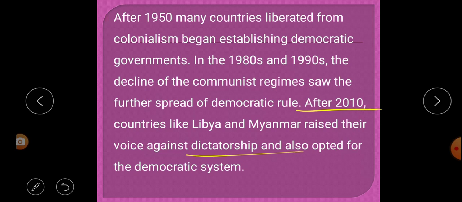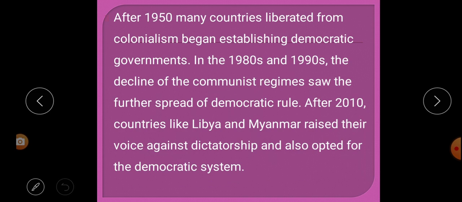Dictatorship means ruled by one person. So these countries, Libya and Myanmar, raised their voice against these dictatorships and they also chose the option for the democratic system.